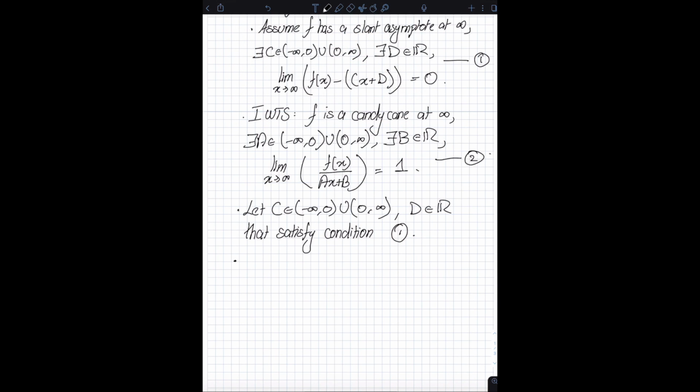And then I'm going to say let a be equal to c and b to be equal to d.